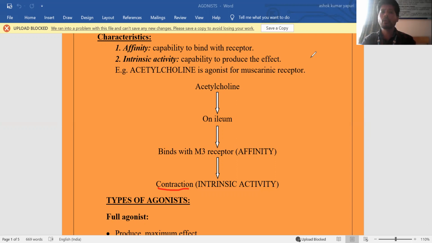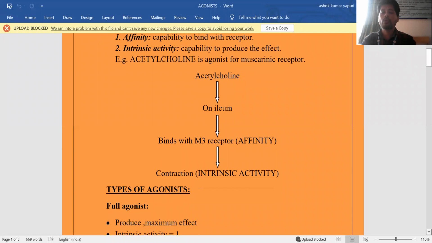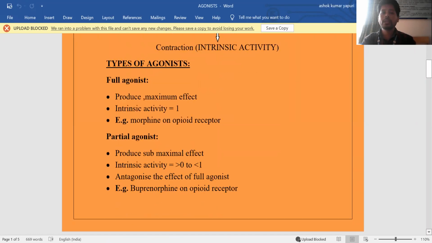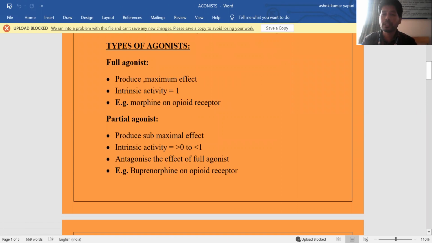Next, within agonists there are different types. First, there is the full agonist. In the interaction between the receptor and the ligand molecule, the full agonist is fully interactive with the receptor. All its chemical groups interact with the receptor molecule and show full agonism, producing the maximum effect.